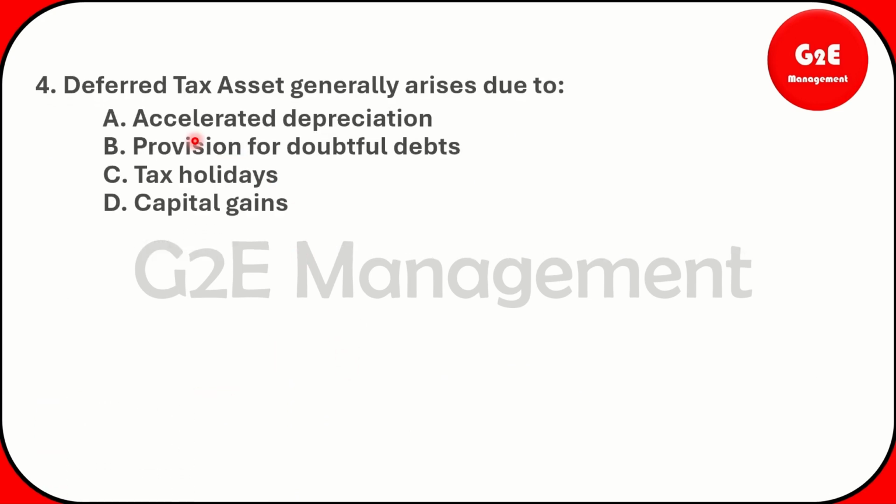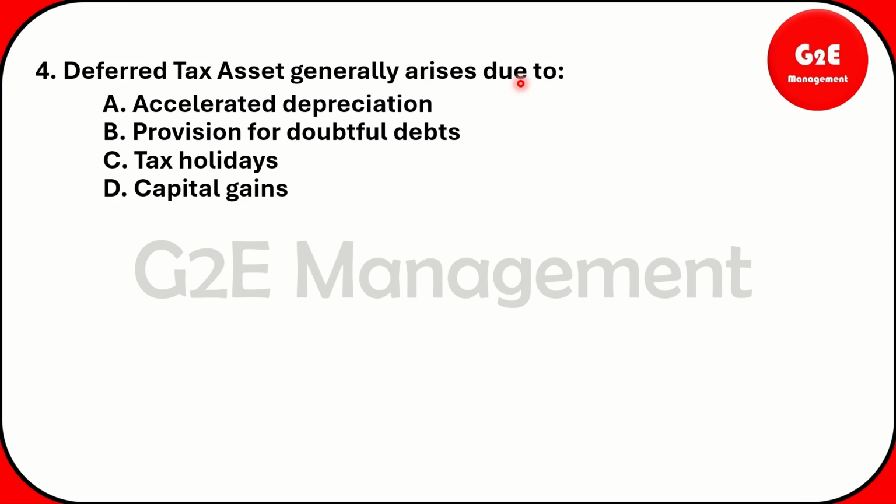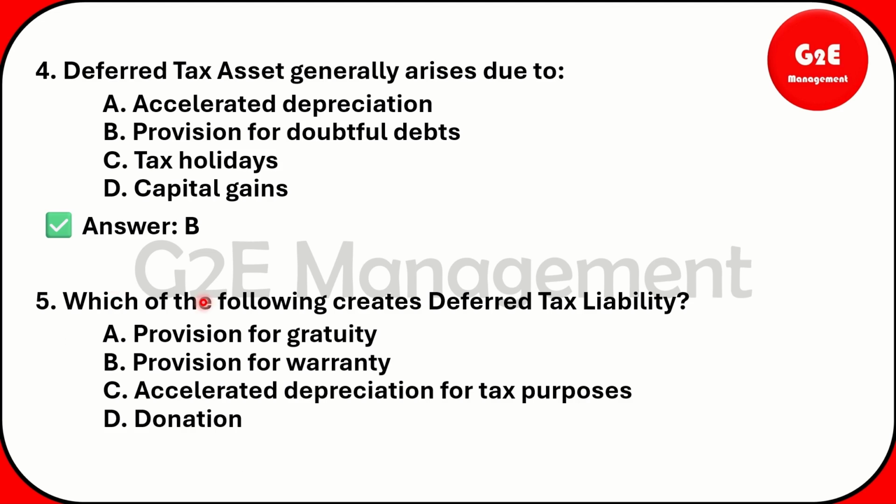And for the next question: deferred tax asset generally arises due to accelerated depreciation, provision for doubtful debts, tax holidays, capital gains. That is a provision. Accelerated depreciation comes under deferred tax liability. The second one, provision for doubtful debts, that is a deferred tax asset. So the answer is B. Okay. And which of the following creates deferred tax liability?